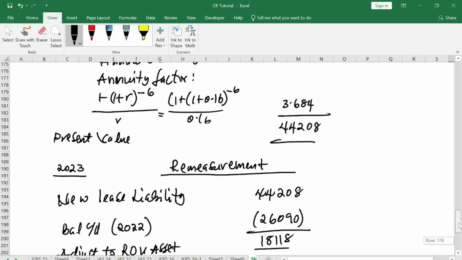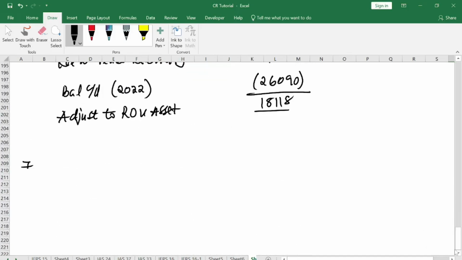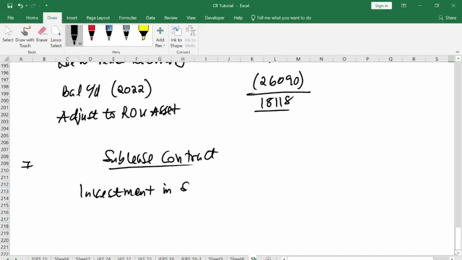So let's move to sublease contracts. Okay, so when you look at the sublease contracts, what do they have? They have expected revenue or investment in sublease, which is 1,500 payable or receivable semi-annually.